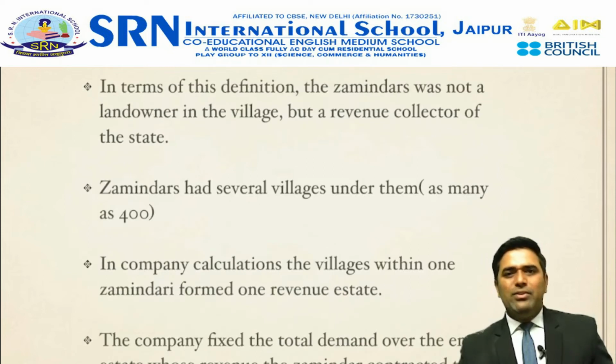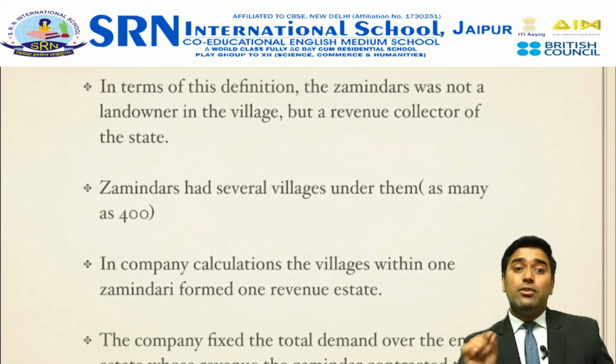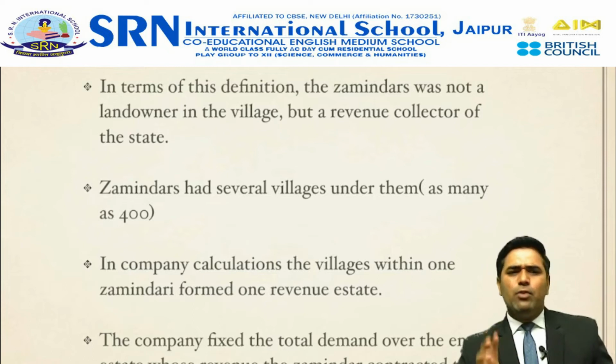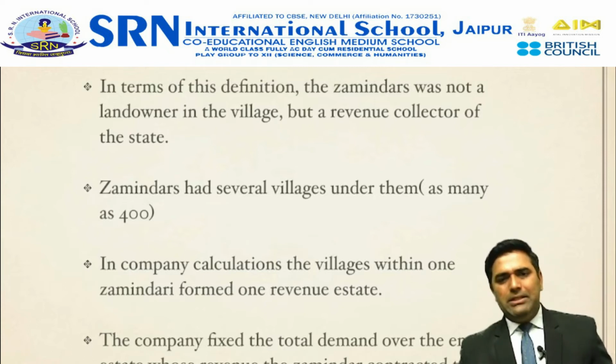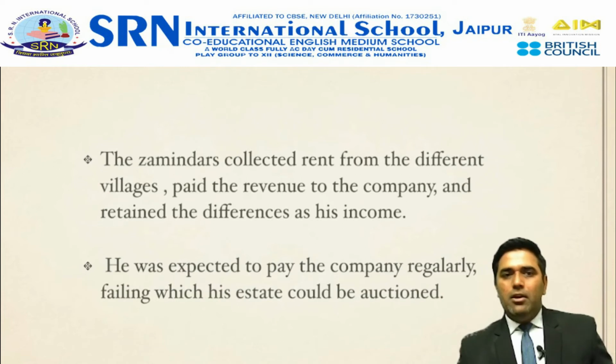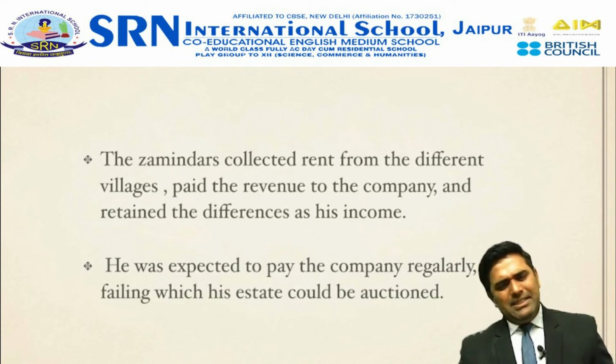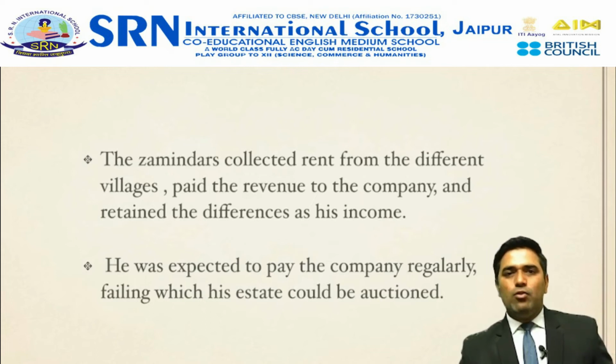Now, as I have told you, these zamindars were not the landowners of the villages, but merely revenue collectors of the state. Under one zamindar there were around 400 villages. My dear friends, these zamindars used to collect taxes from different villages and then pay the revenue to the company. As I have told you, if the collected revenue was more than the assigned amount, the difference would be kept by the zamindar.